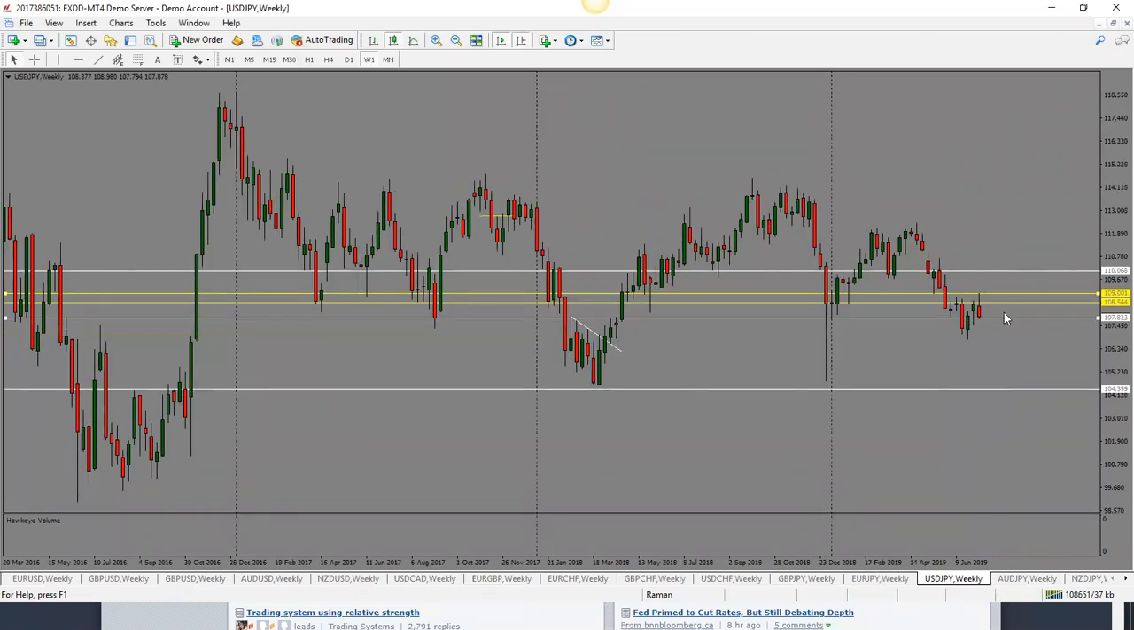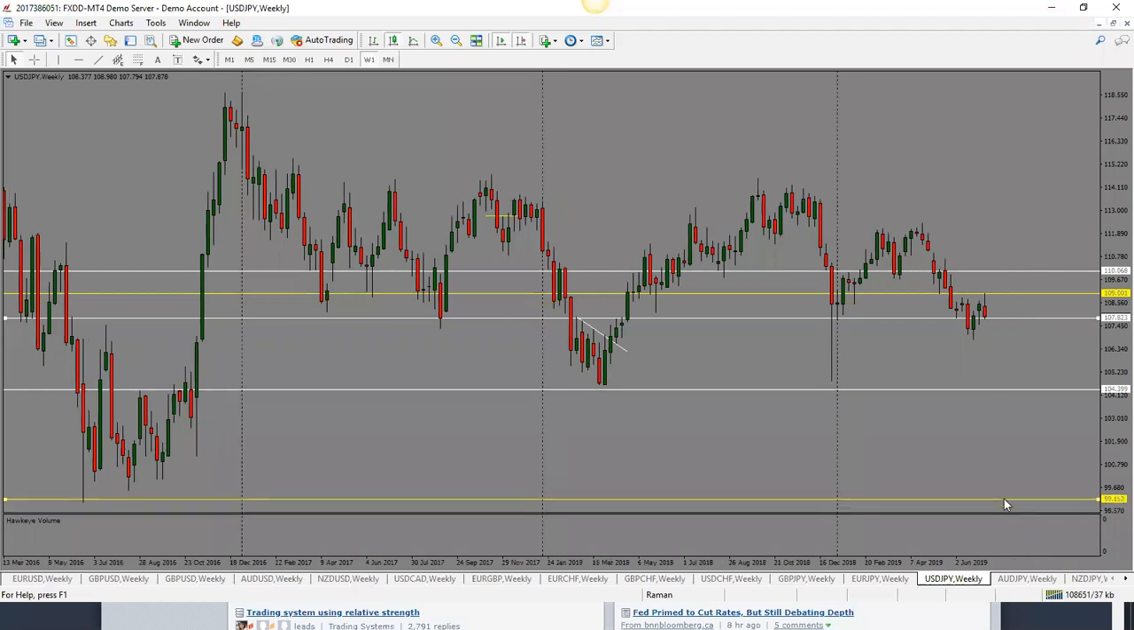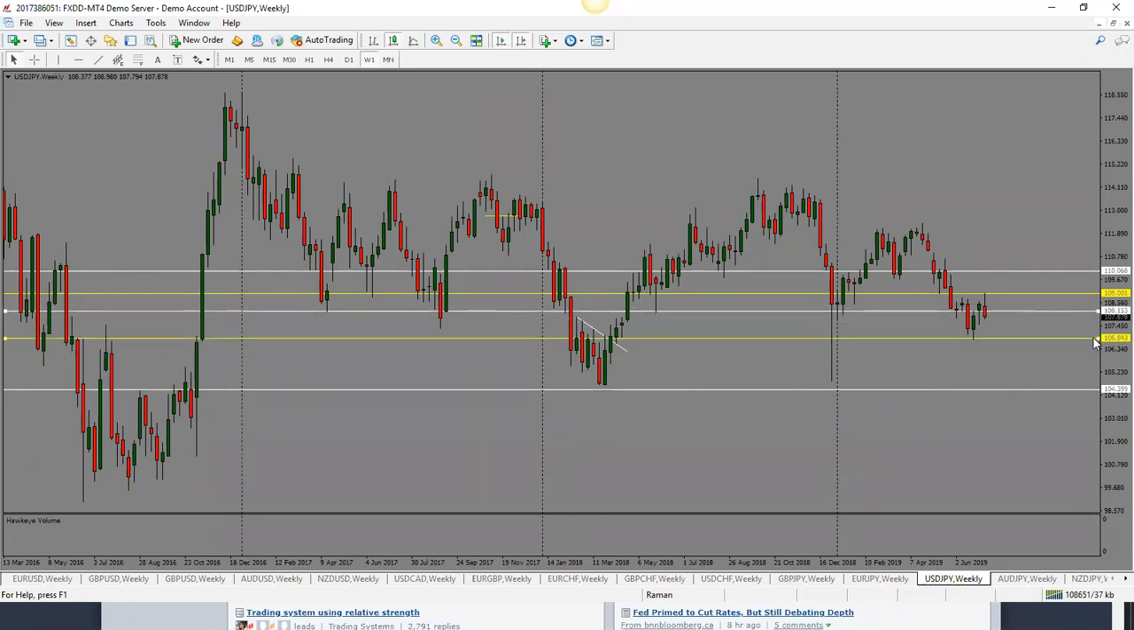Dollar yen here. So this one is looking bearish as well. We have a nice bearish pin bar. Now, do keep in mind that we are into support here. So that's something to be mindful of. But for now, bias is bearish. And next target here will be 106.80. So bearish bias for dollar yen as well.